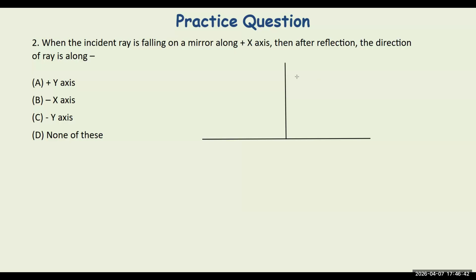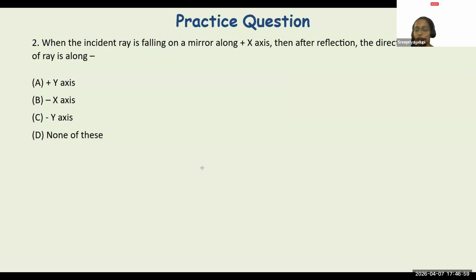So B option. Yes. When the light ray is incident on a mirror along positive x-axis, when the reflection happens, you also know that it is going to change the direction. But it is in the same medium. Therefore, you will see the direction of the ray is going to be along the negative x-axis, right? You will be using the word positive y-axis only if you see the light entering into the next medium like this, right?